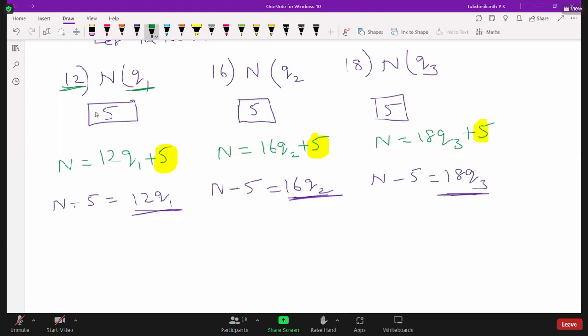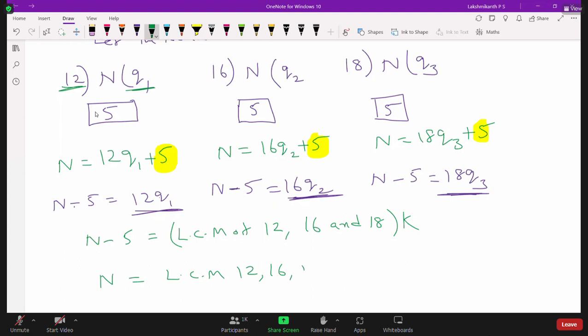So now how can we write this? N minus 5 is a multiple of the LCM, right? So we can write N minus 5 as a multiple of the LCM of 12, 16 and 18. So how can you write capital N? Capital N is equal to the LCM of 12, 16 and 18 times K, plus 5. This is how we will solve the problem. So this is how the procedure goes.